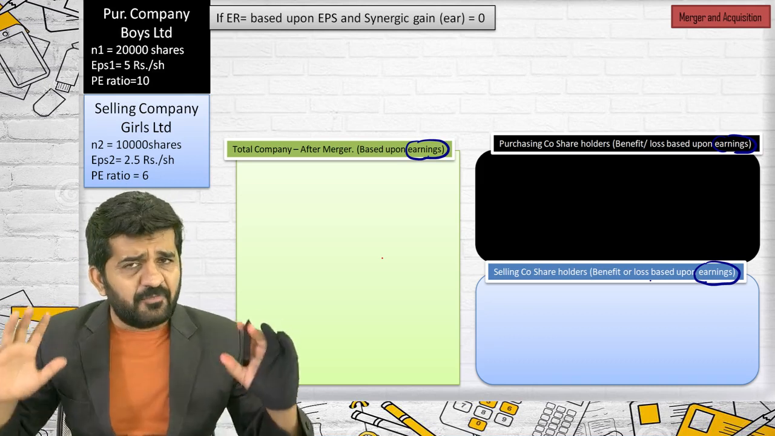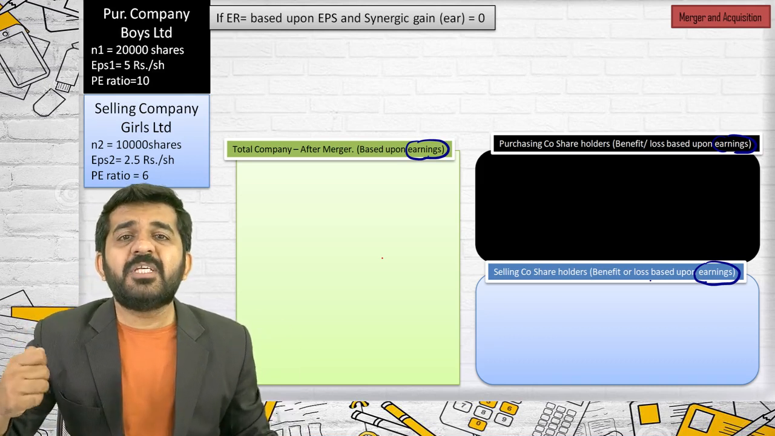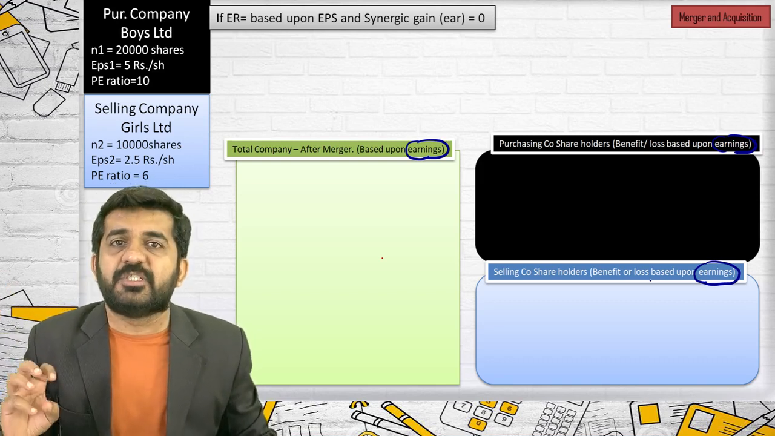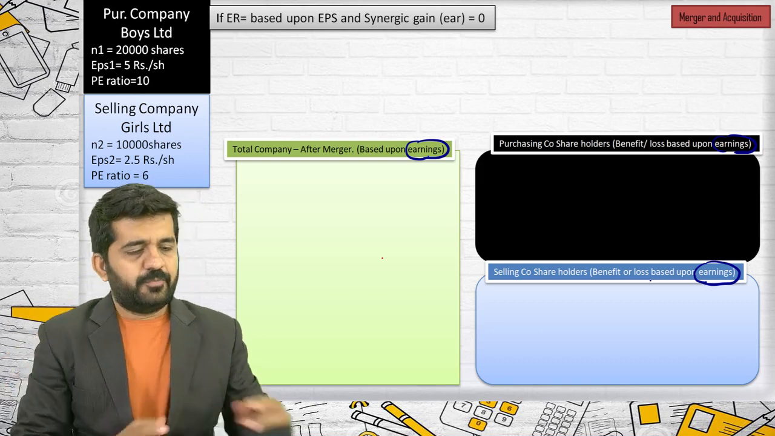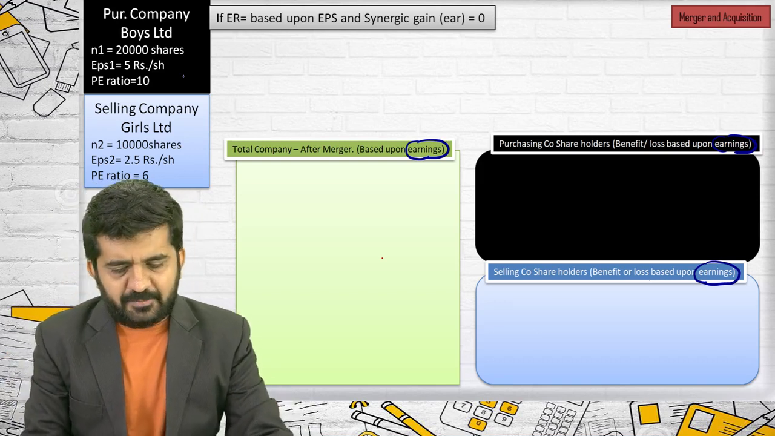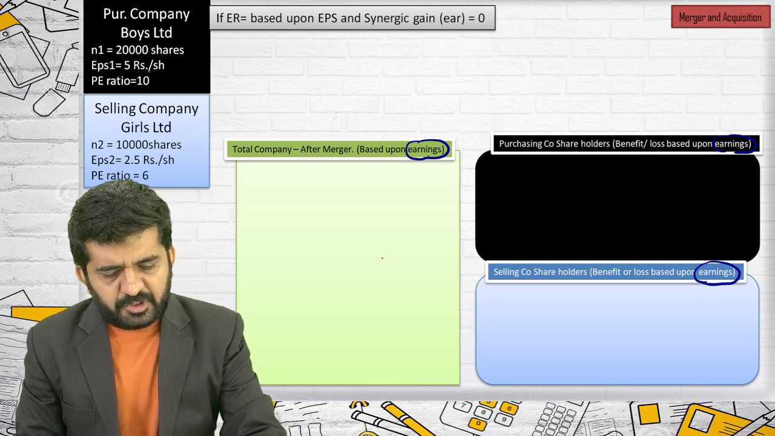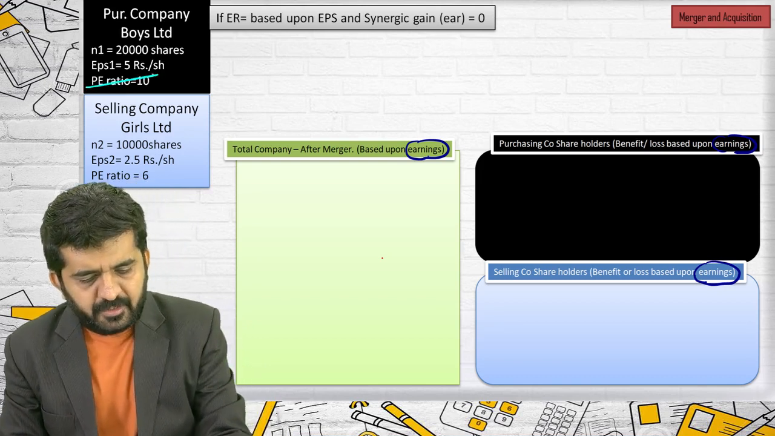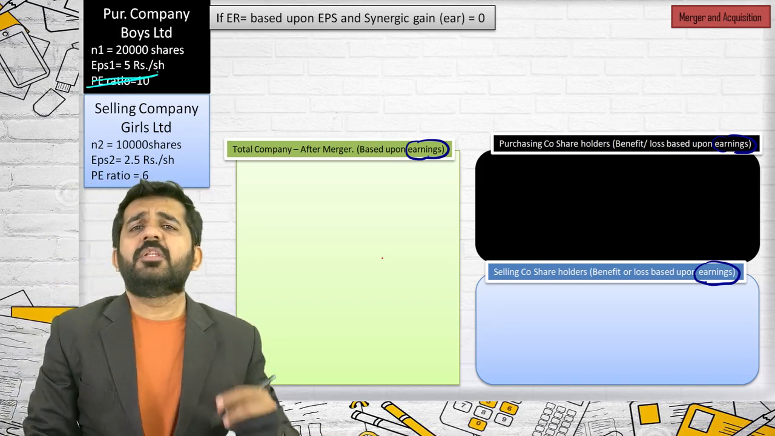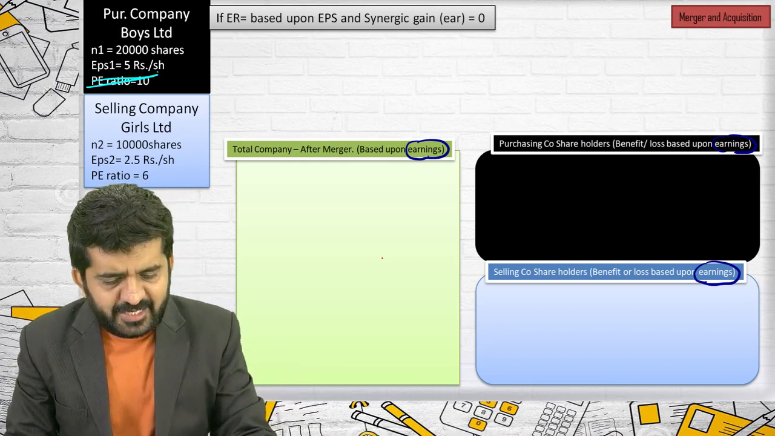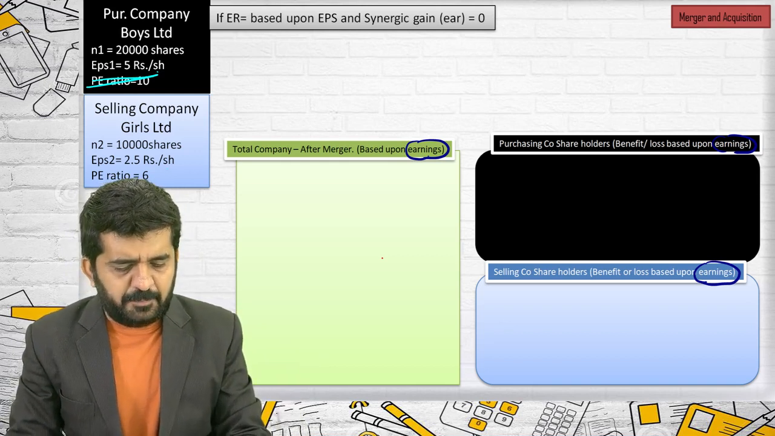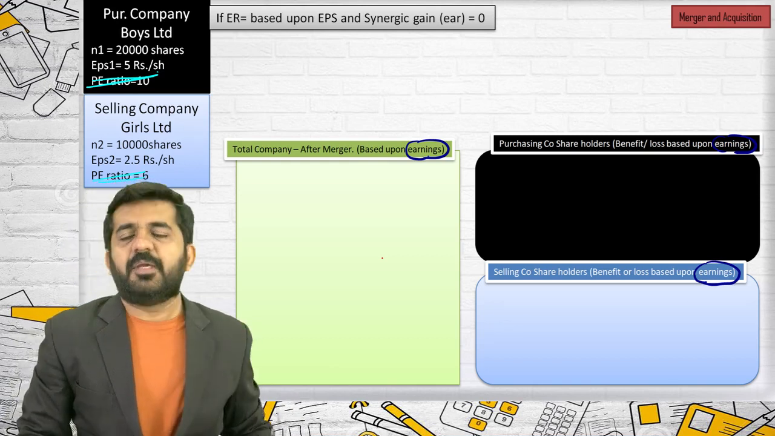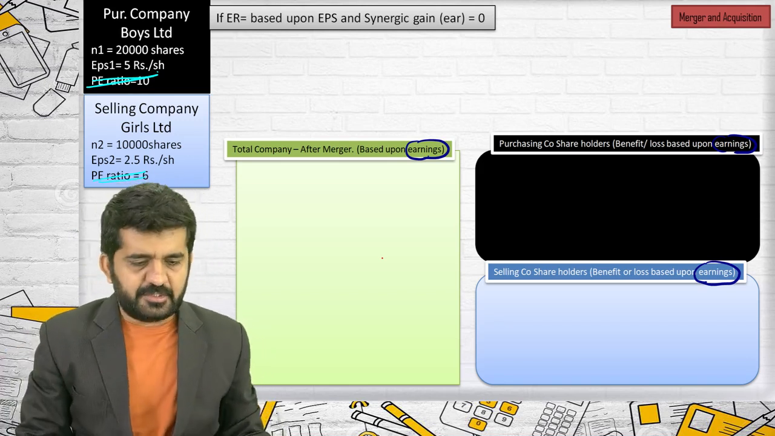Let us start some of the questions where the objective of the company's shareholders, both purchasing as well as selling company shareholders, is earnings and not market value. Purchasing company is Boys Limited. N1 is 20,000, EPS 1 is 5 rupees per share, PE ratio is 10. PE ratio will not be important as far as the shareholders' objective is earning. Selling company Girls Limited, N2 is 10,000, EPS is 2.5 rupees per share, PE ratio is 6. Again, PE ratio will not be important because the concept is of earnings.